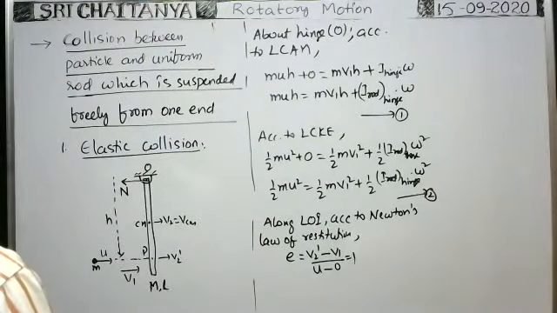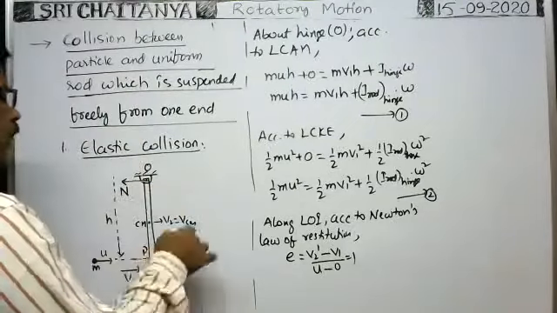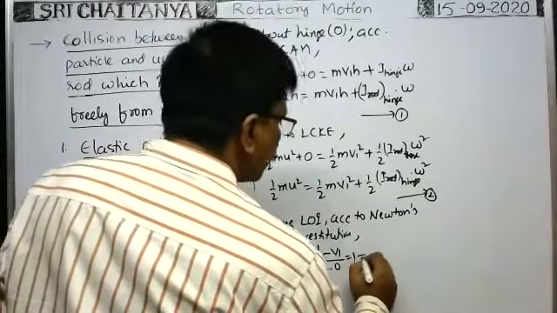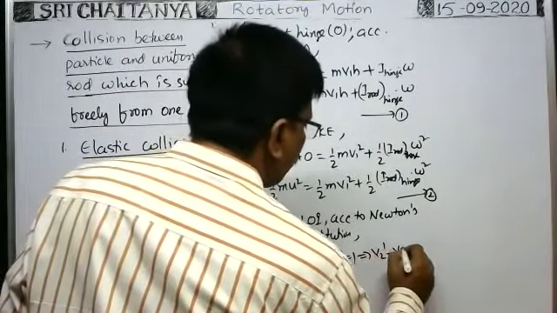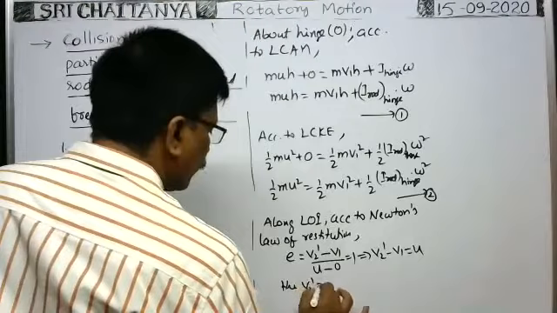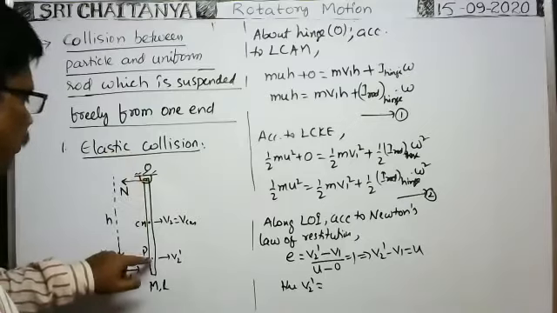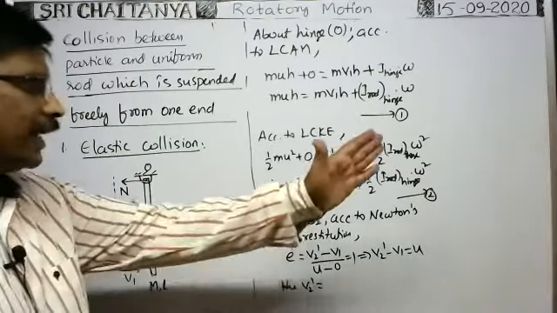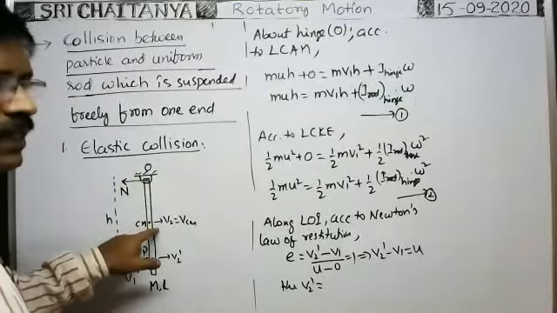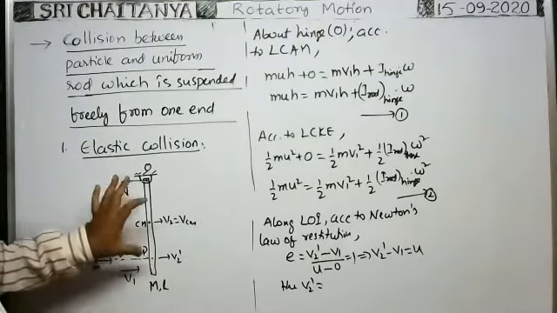So what about v2 value here? As the rod is having only rotating motion here, from this v2 dash minus v1 is equal to u. But here v2 dash is, as the rod is having only rotating motion about this end, it is having velocity. The central mass does not move in forward direction. Due to rotating motion only the central mass is having velocity, not due to translative motion. Okay, so v2 dash is equal to r omega.